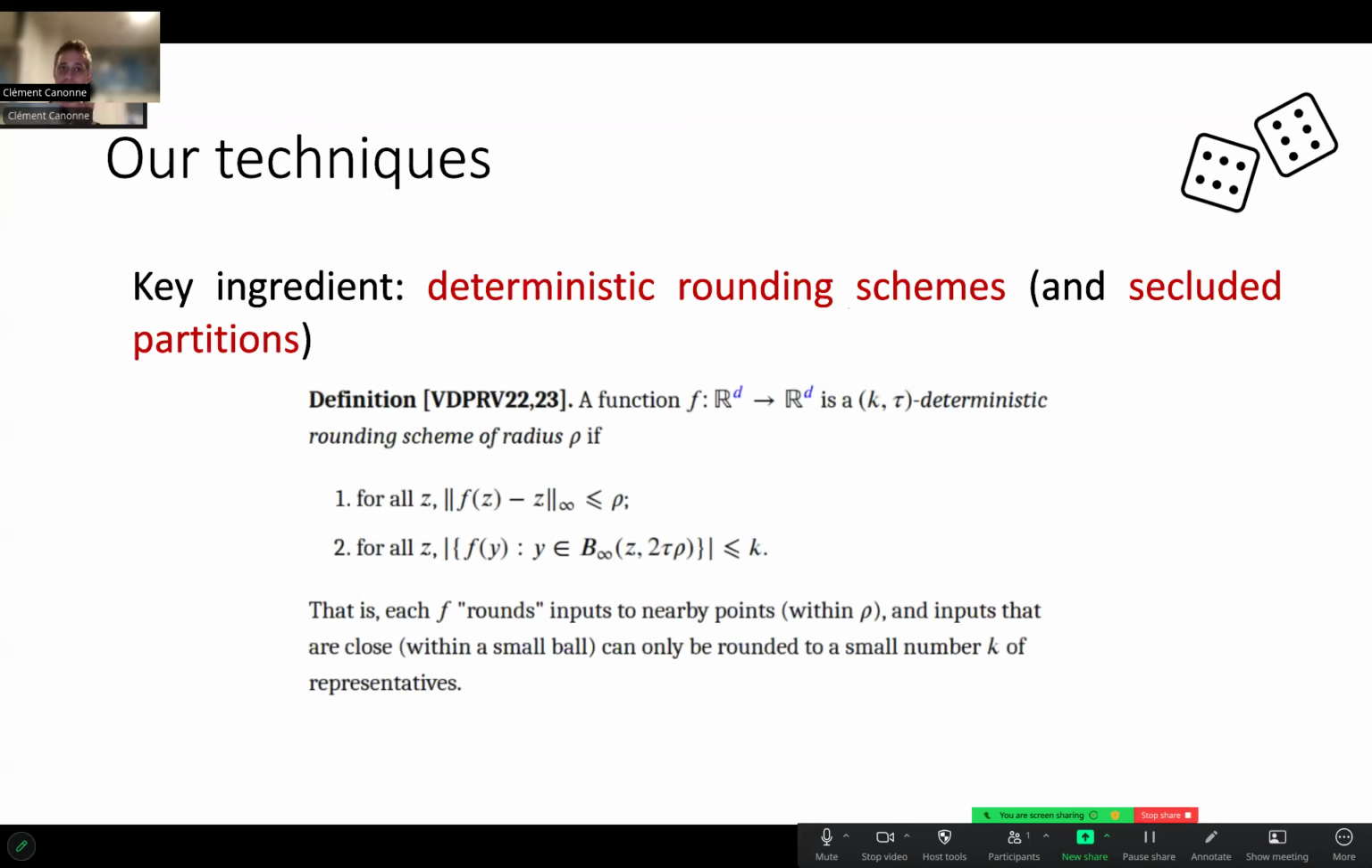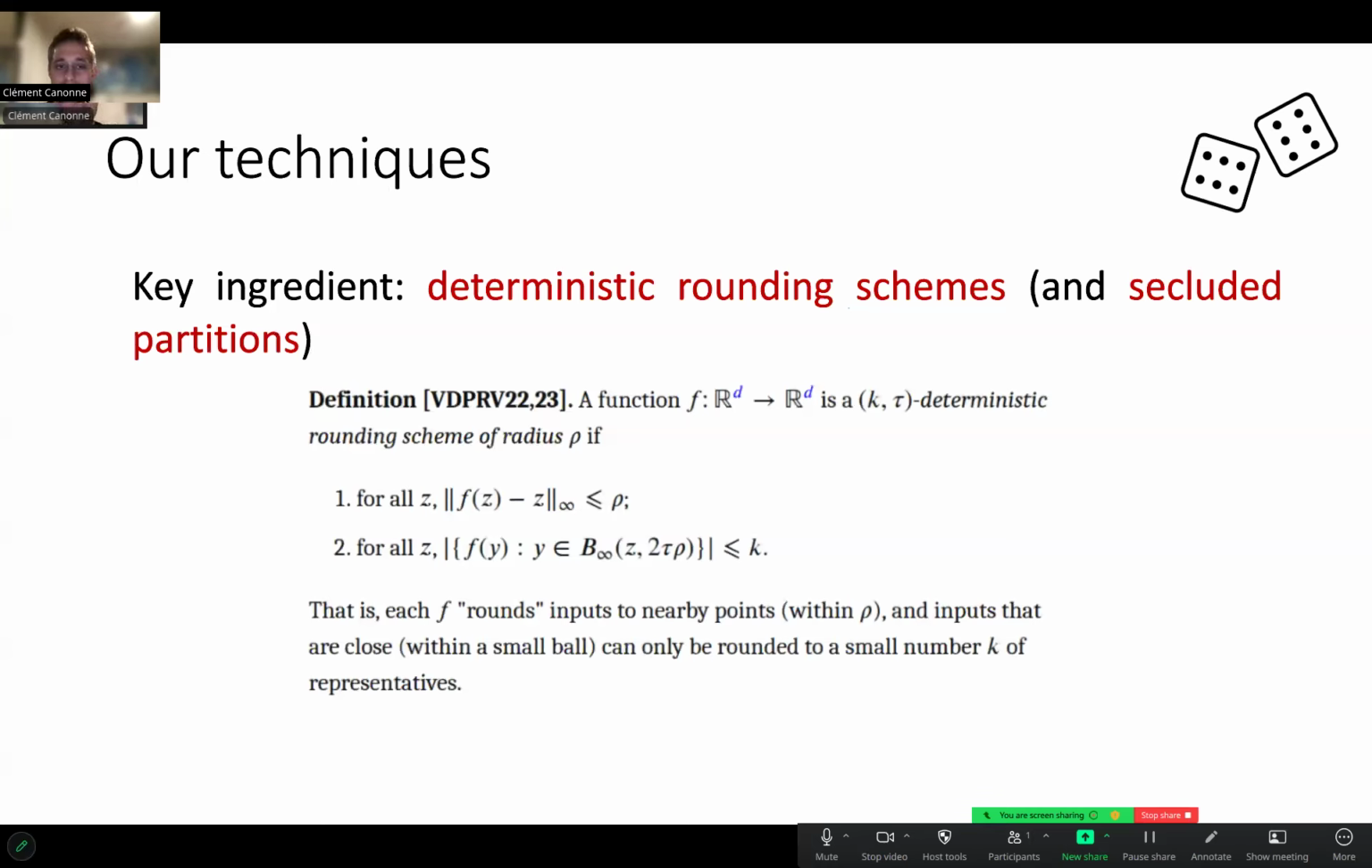Now, this key ingredient is, as I mentioned before, what's called a deterministic rounding scheme, or equivalently another notion that was introduced in these two papers, PDPRE, secluded partitions. This is the definition of a deterministic rounding scheme. It has two parameters, k and tau, and rho as well.